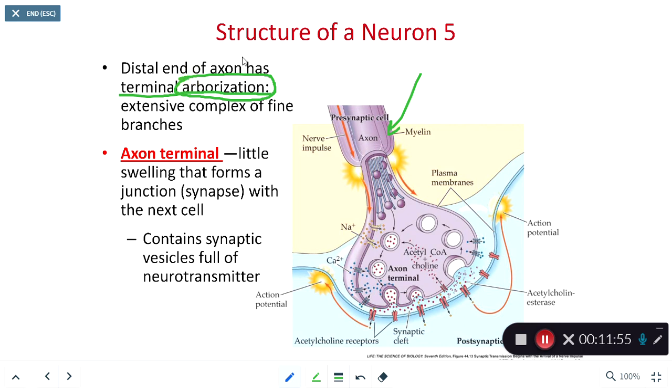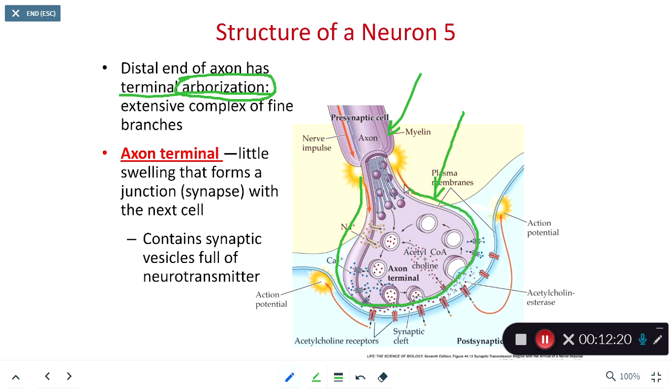When we think of arborization, I want you to think of branching out like tree branches or twigs at the end of a bough. So there's going to be many small, tiny little branches at the end of the axon terminal. And then at the very, very end, we have a swelling where it bulges outward.